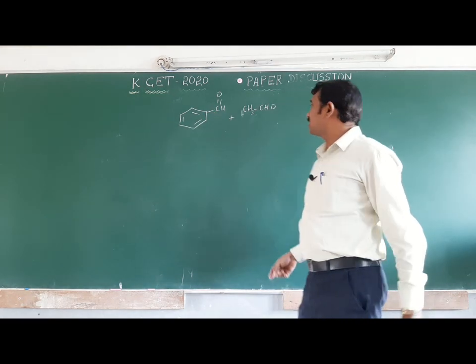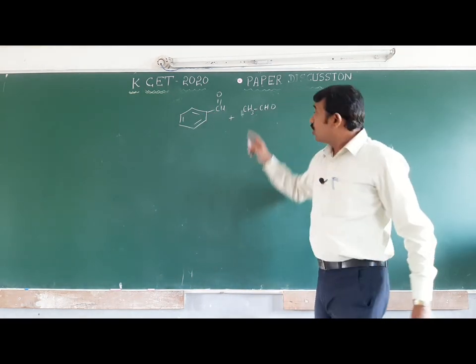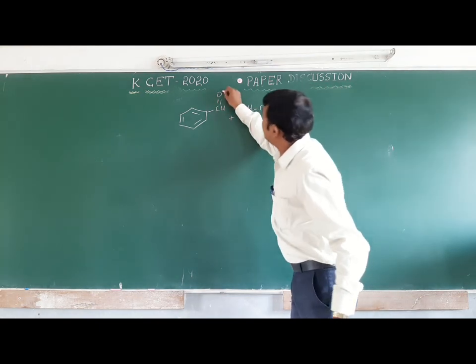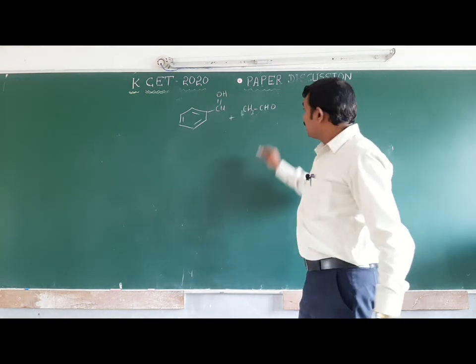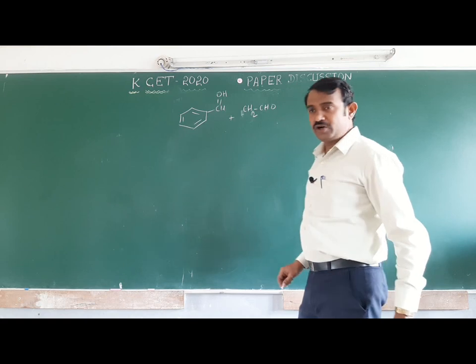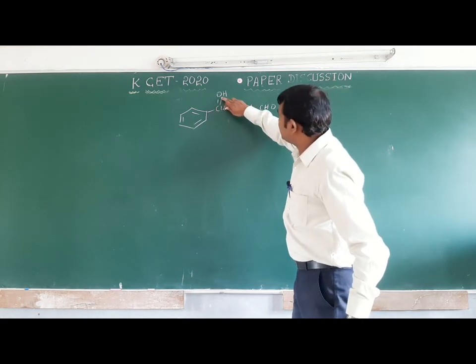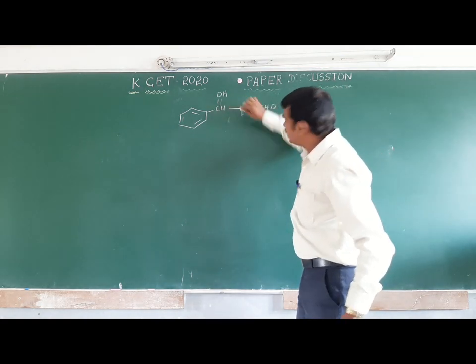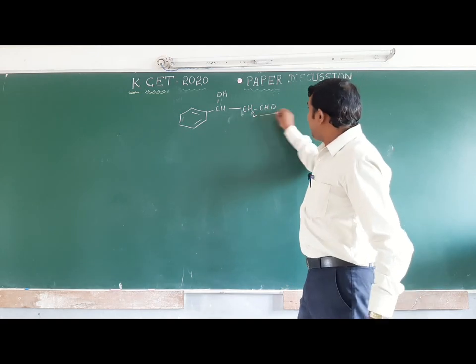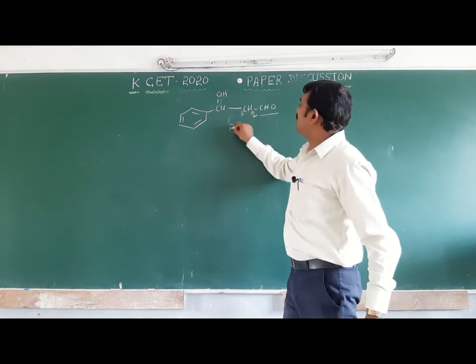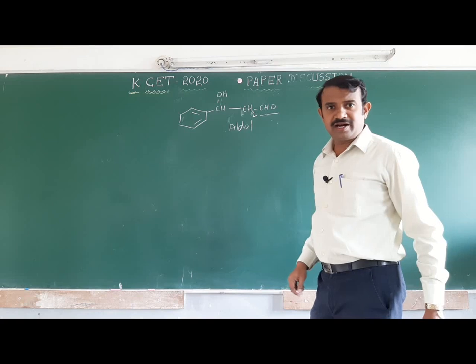It undergoes condensation. One hydrogen is transferred here, one hydrogen is transferred here. Here how many hydrogens? Two hydrogens. When the bond is formed, this double bond is converted to single bond. When aldehyde is there and alcohol is there, that is called aldol condensation.